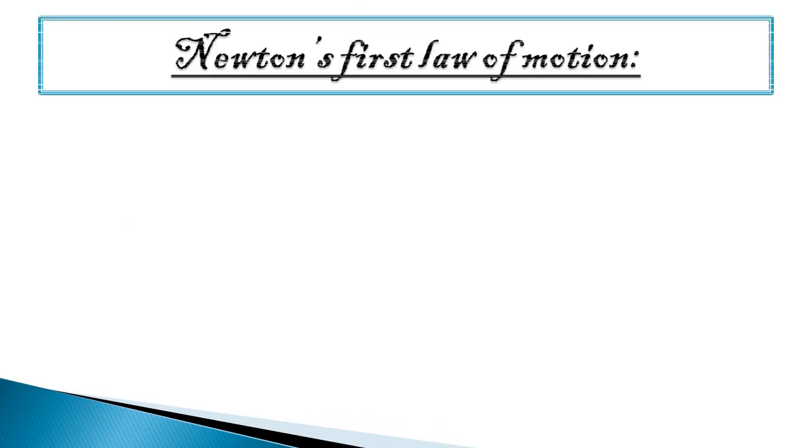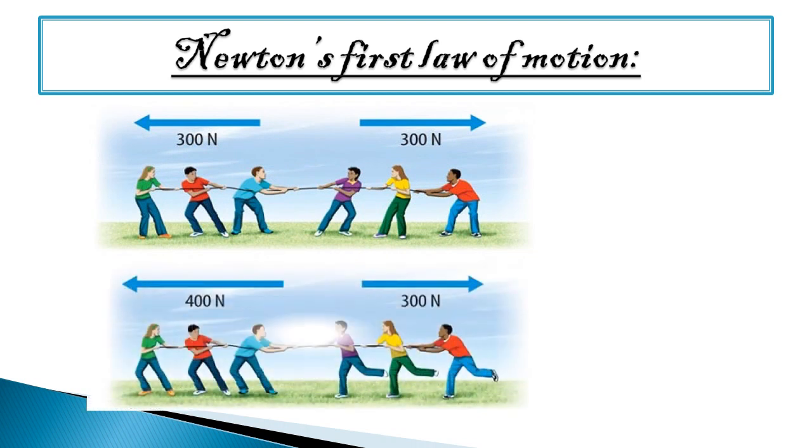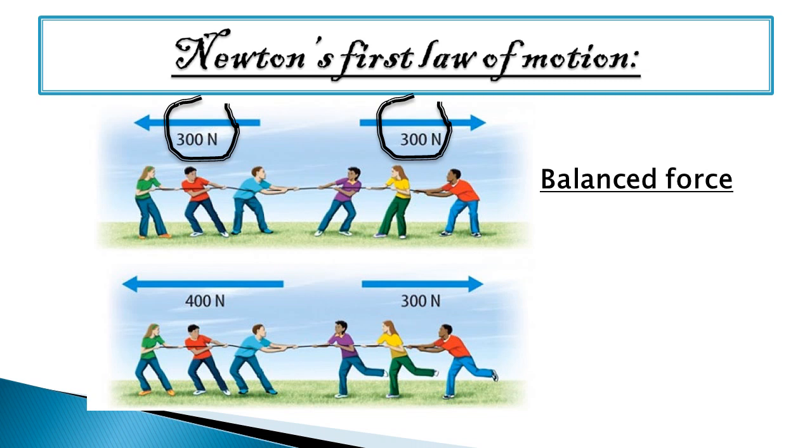Alright, Newton's first law of motion. So students, you must have played tug of war, right? So long as the forces applied by both sides are equal, that is a balanced force. Now here you can observe two pictures. In the above picture, you can observe the force applied by both sides, that means right side and left side, are equal. Why? Because here the force applied is 300 Newton and here also 300 Newton. So when the forces of both sides are equal, this is called a balanced force.